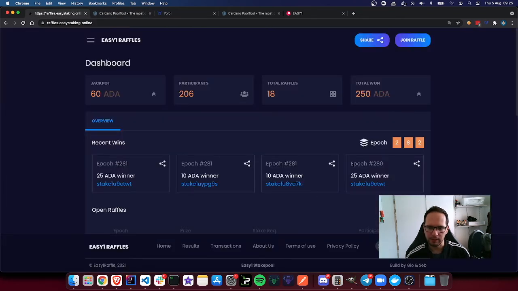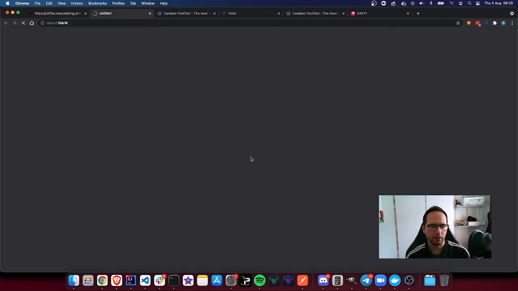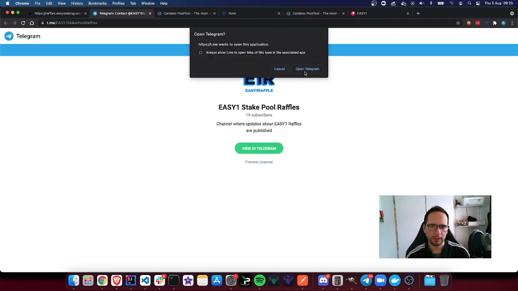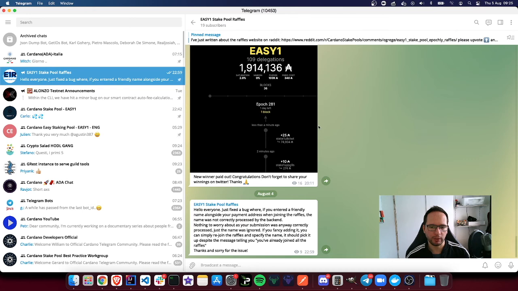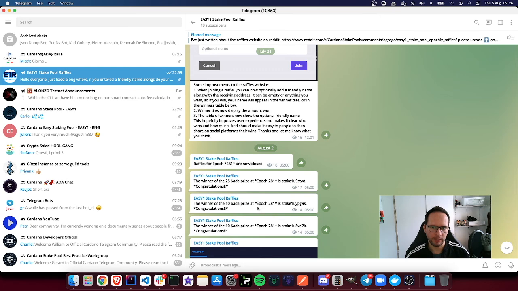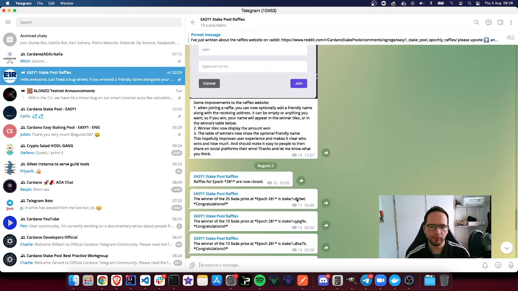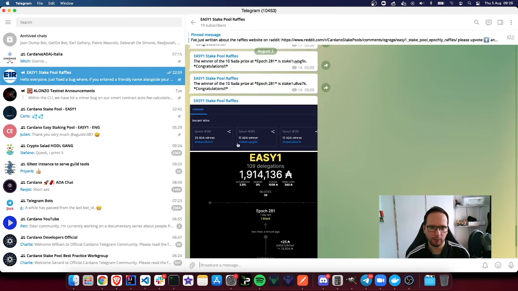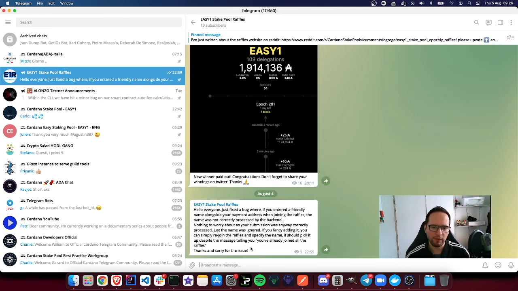And then there is another thing that is, I think, extremely useful. If you're unsure whether or not you want to change your delegation and participate in the raffle, I would like to invite you to join my Telegram channel right here. This is a Telegram channel and not a group, so there will be no spam or scam or whatever. There is just an automated system that gives updates on open and closed raffles, who the winners are, etc. And from time to time I will be typing myself with the results of the raffles, additional screenshots, and information about sometimes a little bug that I will have to fix.